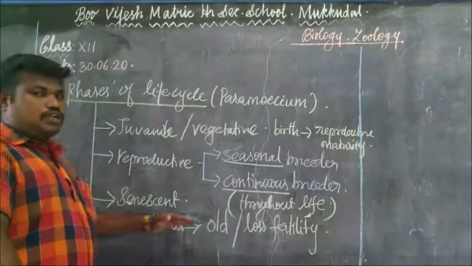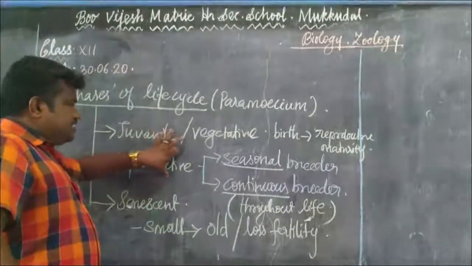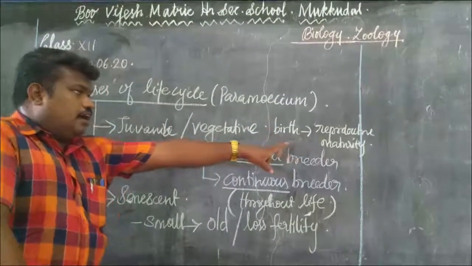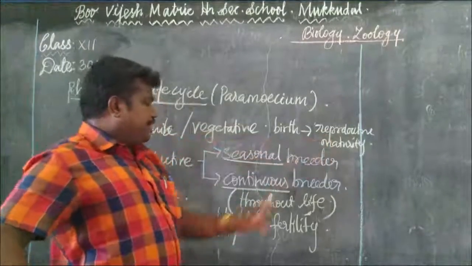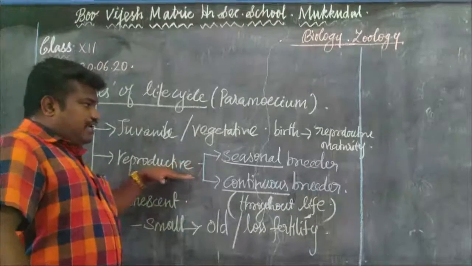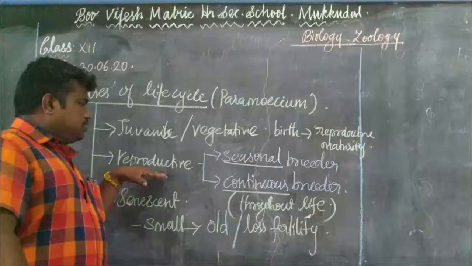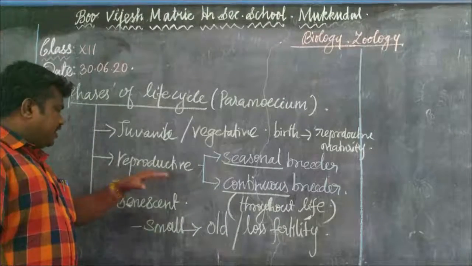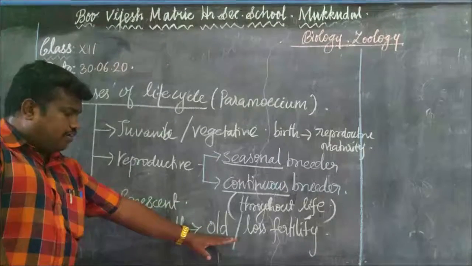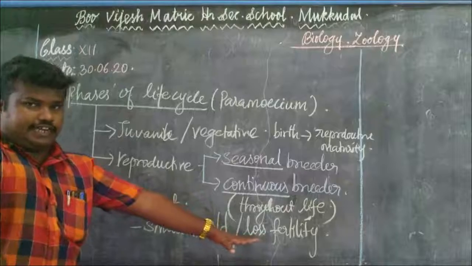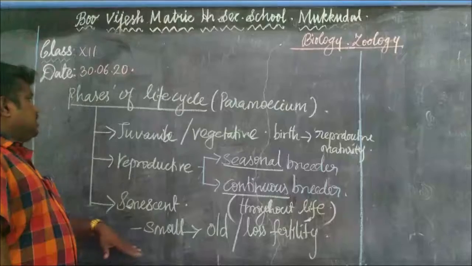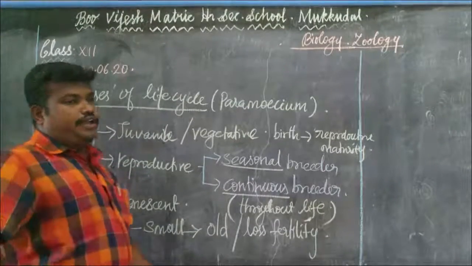These two periods are the important periods, because after birth the organism reproduces in the reproductive maturity, where it attains the maturity of the reproductive organs. The senescent phase means starting from birth and finally becoming old and losing fertility. So that is said to be the senescent phase. These are the phases of the life cycle in organisms.